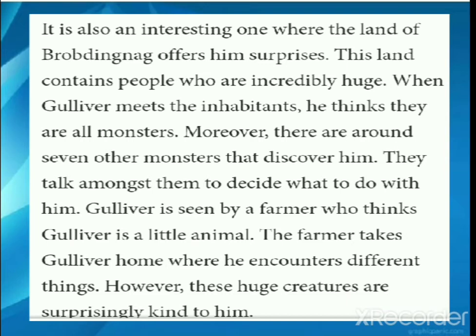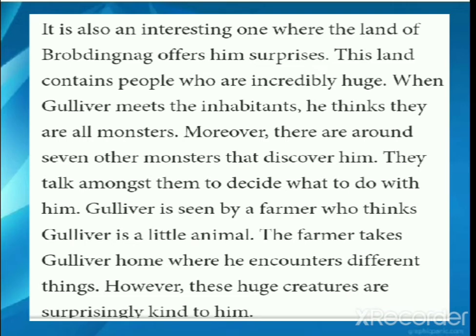So one farmer took Gulliver home. Okay, he kept him on the dining table. Now the farmer's wife was very kind. She was very good to him, right? So what she did, she gave Gulliver some crumbs of bread. Okay, but a baby came over there. The baby was also as huge as the giants, right? And he tried to eat Gulliver, but the farmer's wife saved Gulliver, right?